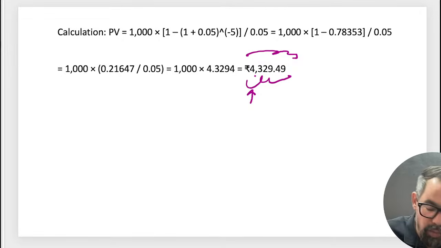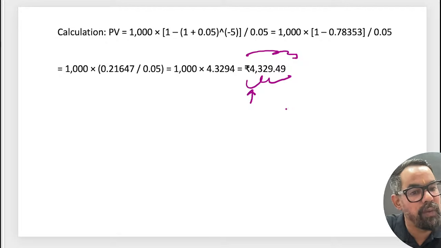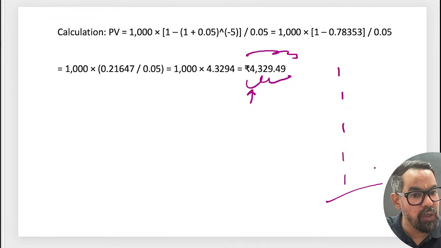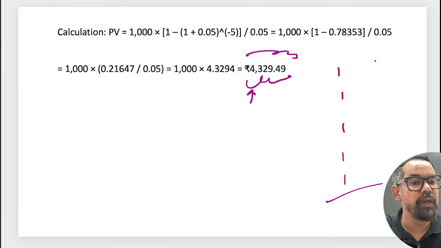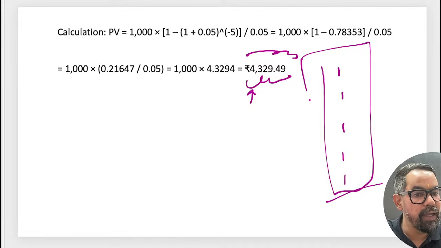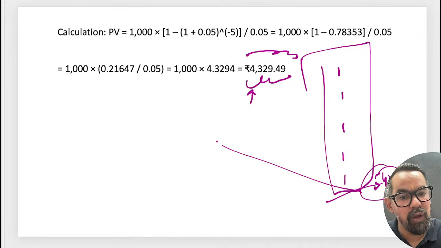The same logic which we used in NPV also. How do we use that? Let's say we are going to receive 5,000 in the future: 1,000, 1,000, 1,000, 1,000, 1,000. Let's say this 5,000 you will get by the end of the 5th year. So what is the present value of all of these?